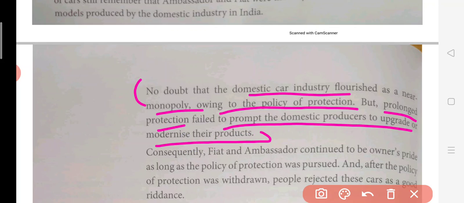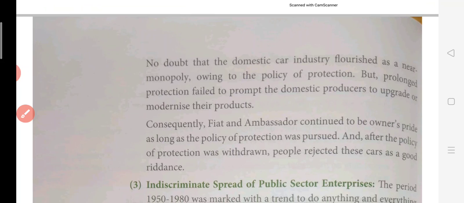If you are not going to make any product in surplus, you are not going to export it, and this will be a problem for India. So that was the kind of thing. Consequently, Fiat and Ambassador continued to be the owner's pride as long as the policy of protection was pursued. And after the policy of protection was withdrawn, the people rejected these cars as a good riddance.